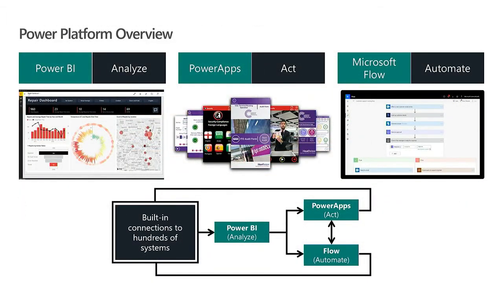So, the Power Platform overview. We've got three components. We've got Power BI to help analyze the information that we have in our organization. And just like Power Apps enabled anyone in the organization to be able to build applications, now anyone in the organization can get insights out of the data that they have.